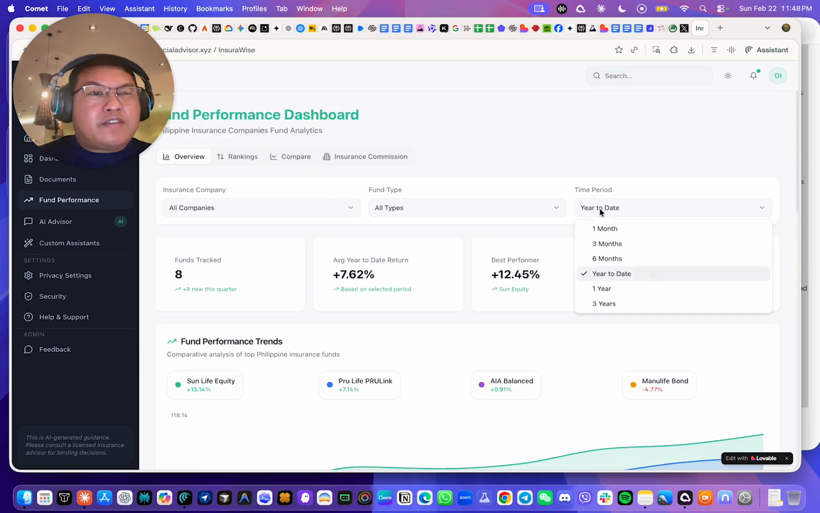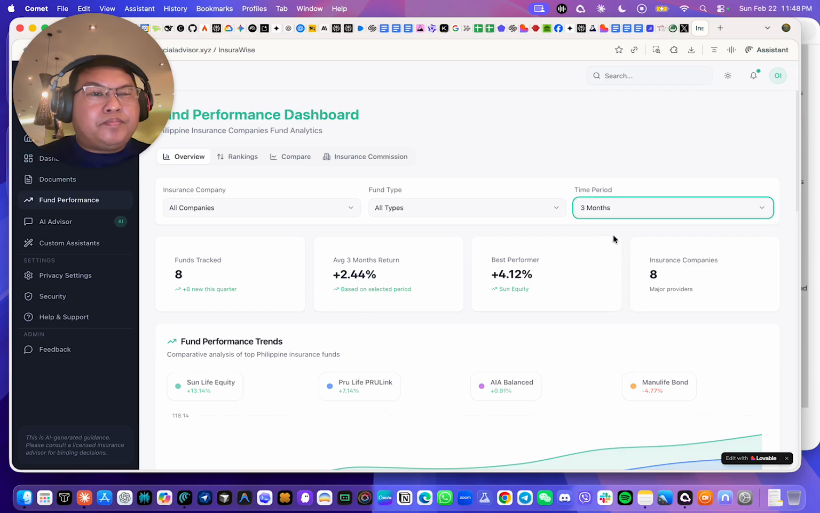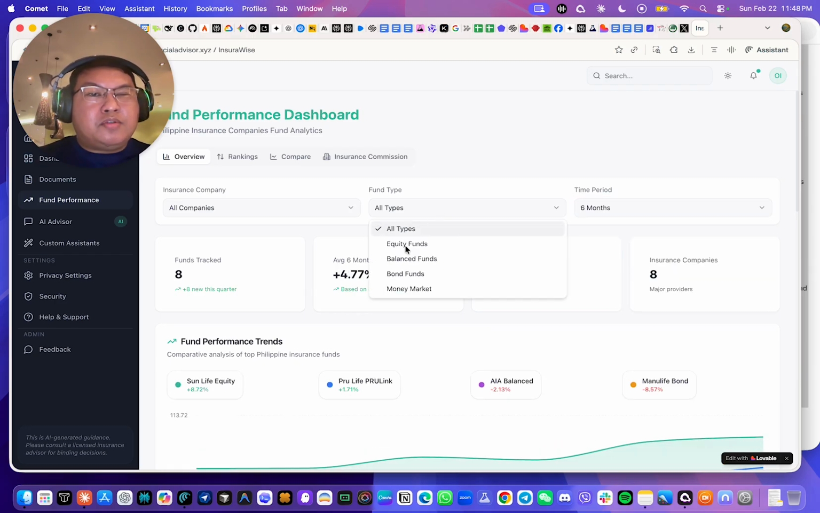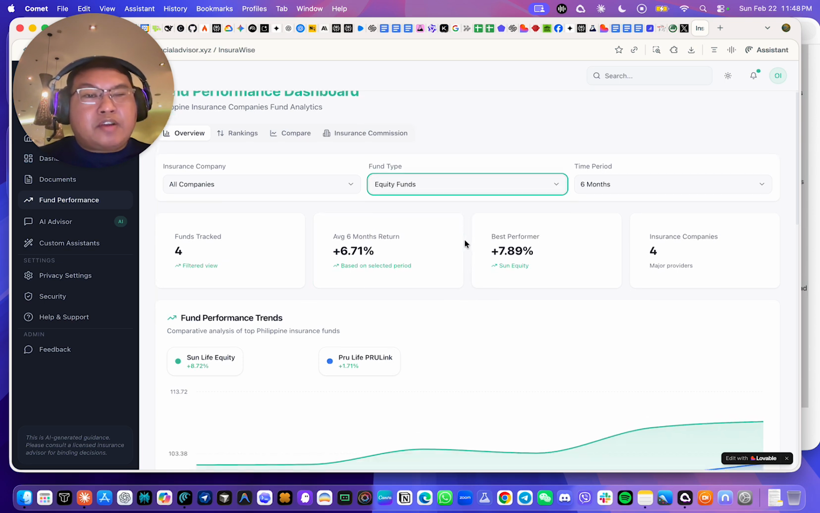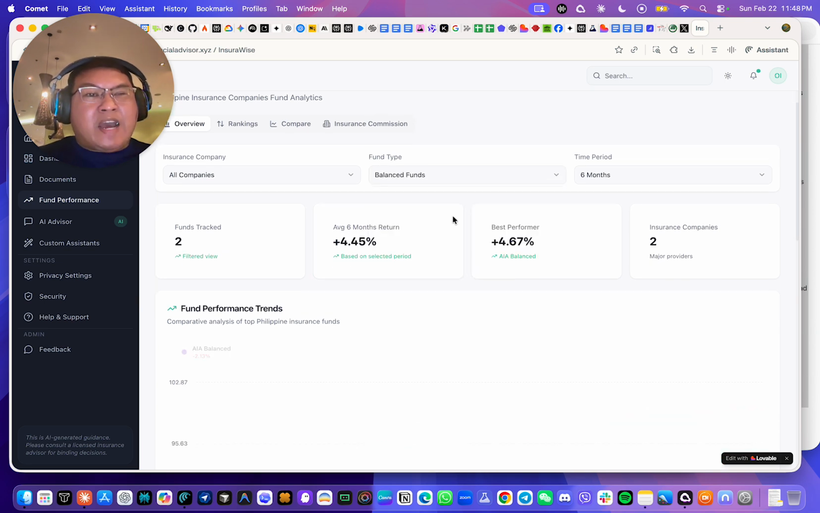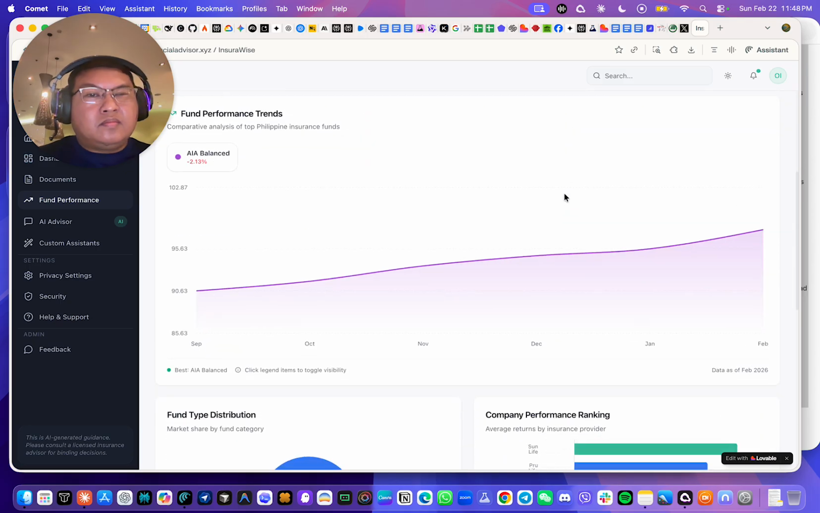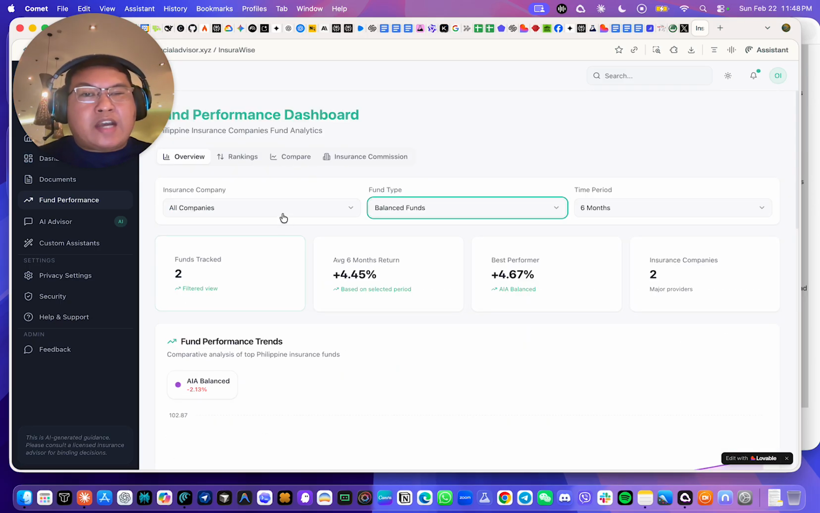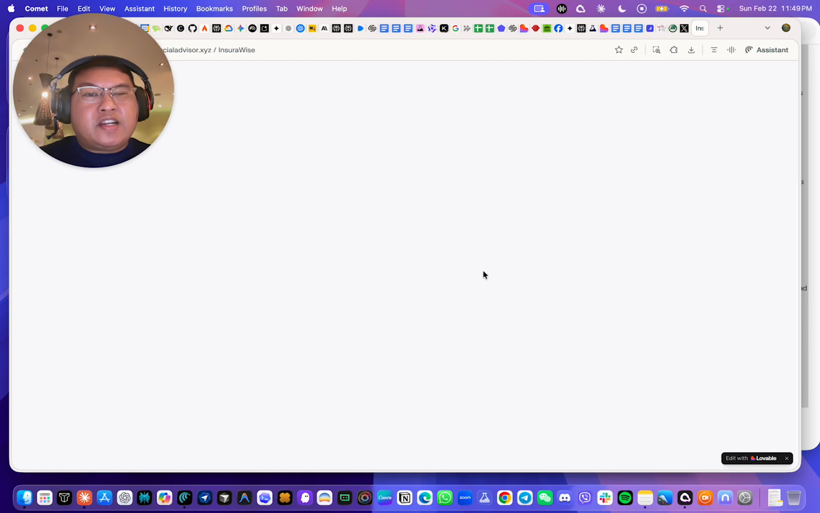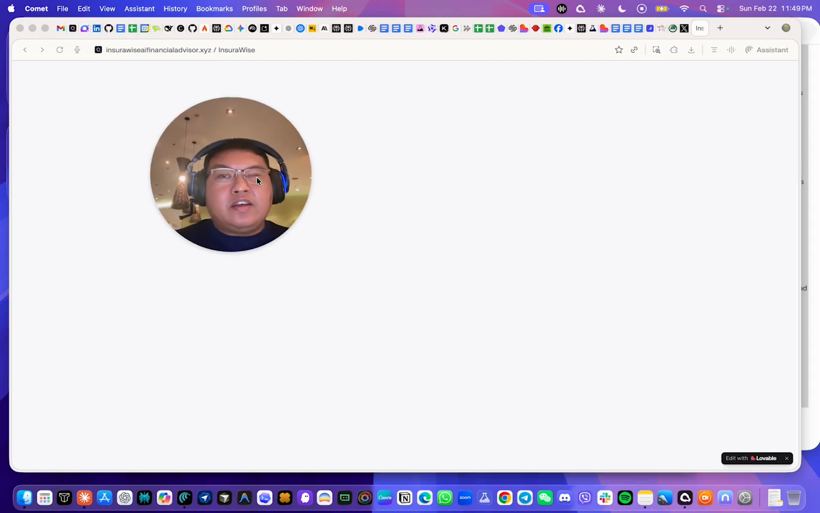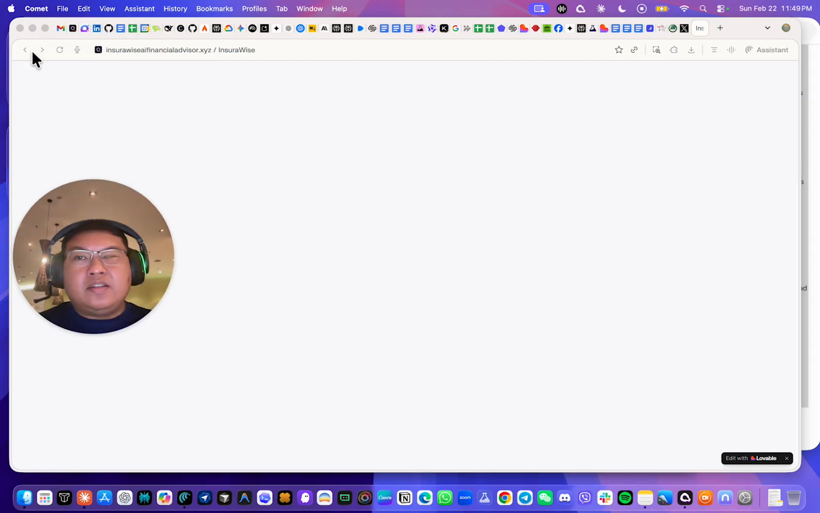You also have the option to filter the data by 3 months, 6 months. You can also filter it by all types, equity funds, balance funds. You have the option to actually filter that. You can also filter Sun Life, or let's say other insurance companies as well.